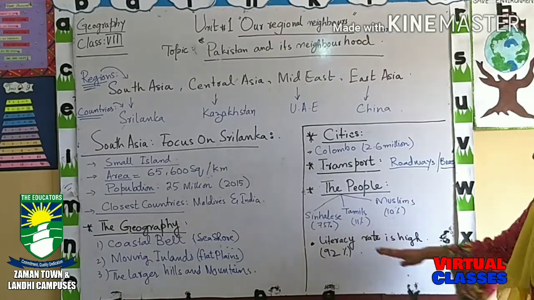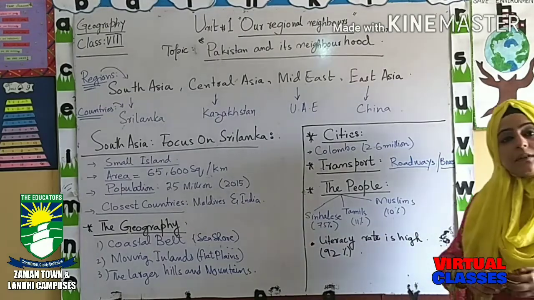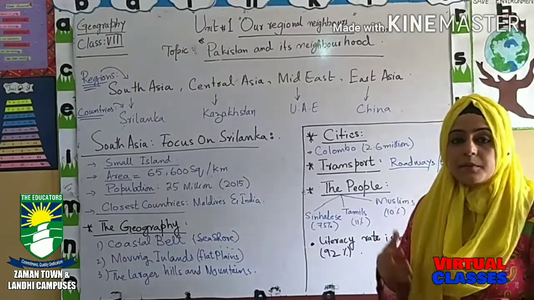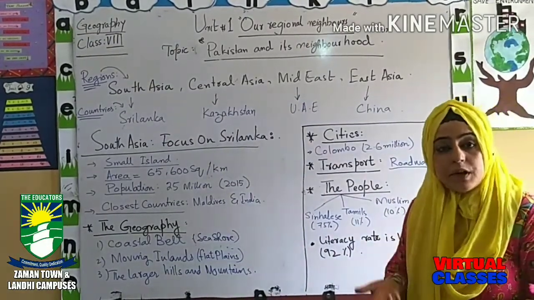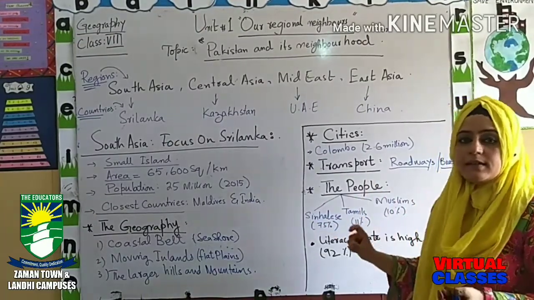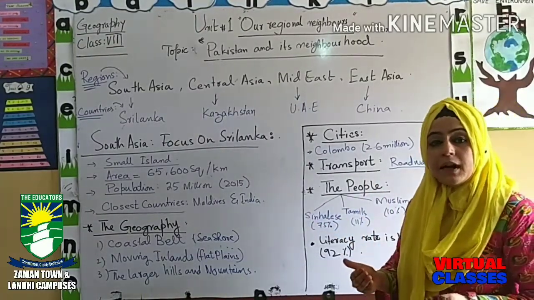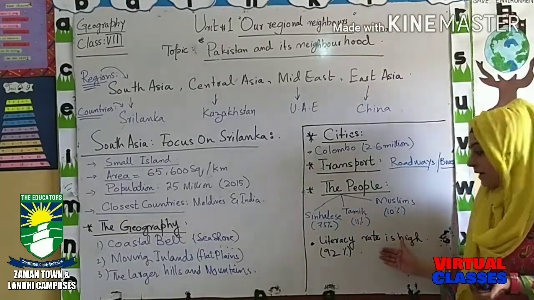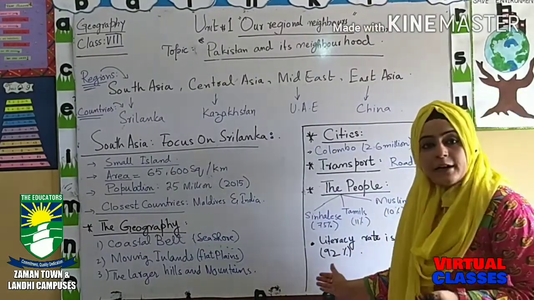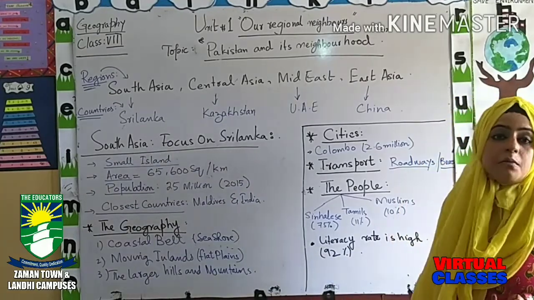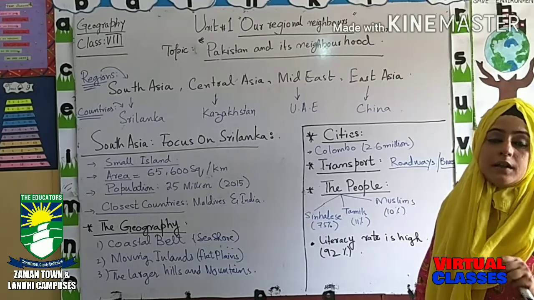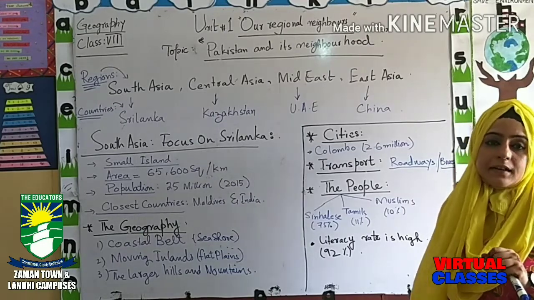And the literacy rate is high. Literacy rate means how many people are literate there, how many people can read and write. So this term defines how many people can read and write in Sri Lanka. The rate is very high. Out of 100%, 92% of people are literate there. It means the literacy rate of Sri Lanka is very high. They are well developed in their IT industries.